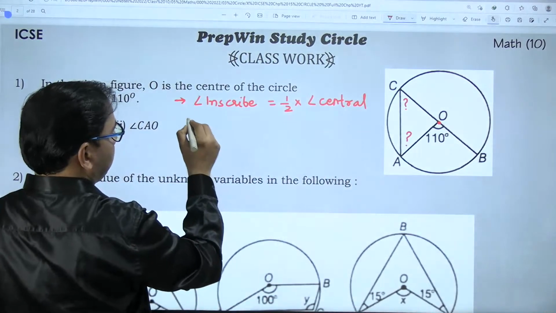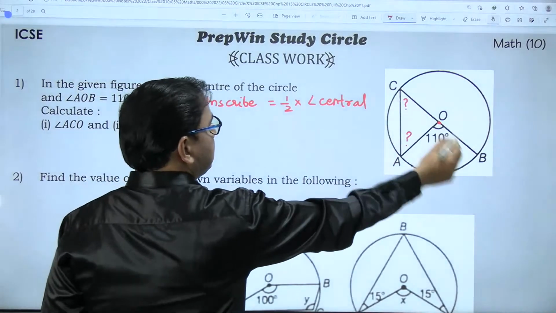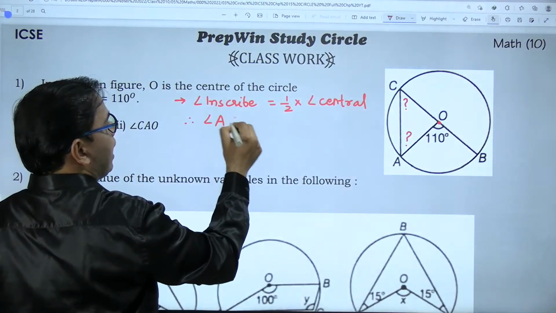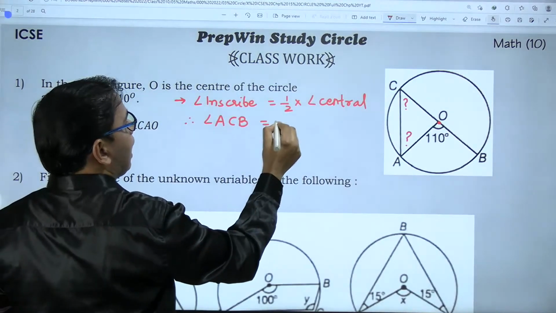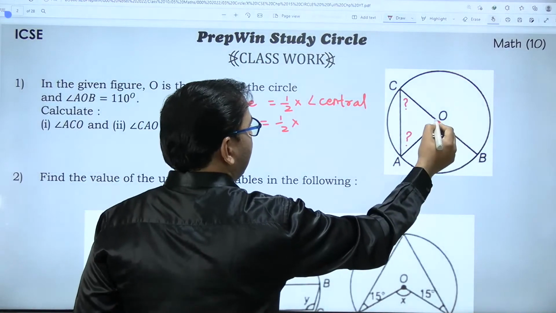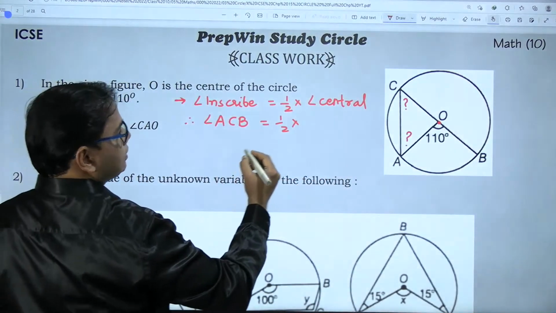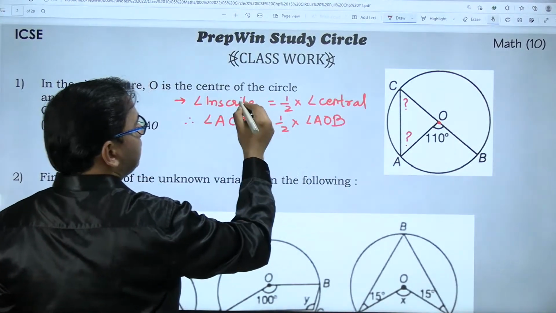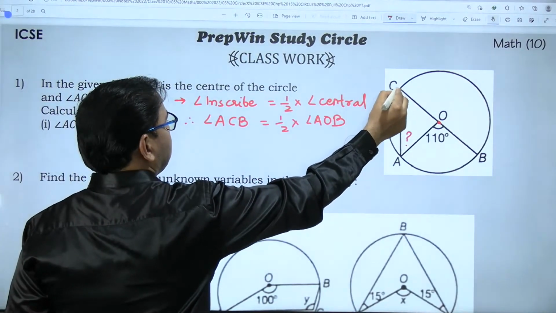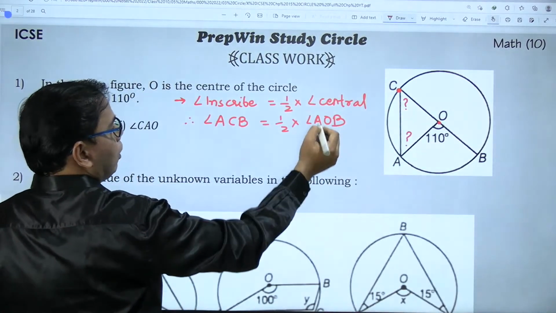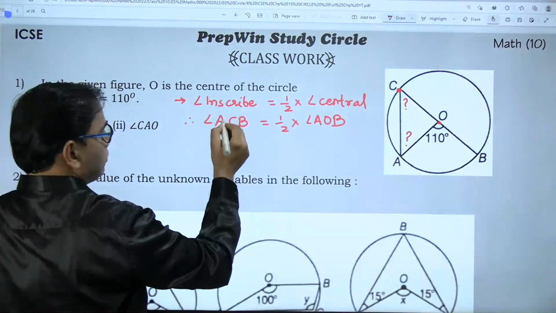Half the central angle, right? Inscribed angle means the angle on a circumcircle. Which angle is that? Angle ACB is half the central angle. Which is the central angle? The central angle is the angle whose vertex is on the center. So half of angle AOB. The inscribed angle has its vertex on the circle, and the central angle has its vertex on the center, right?